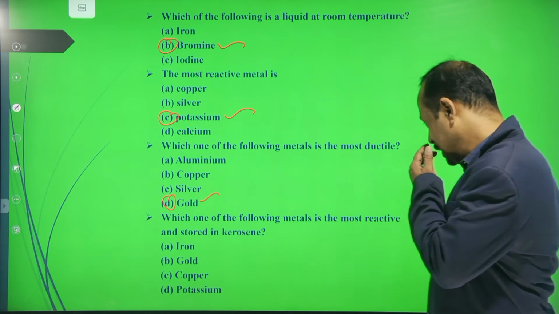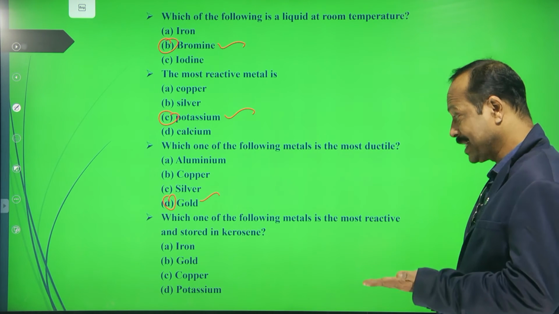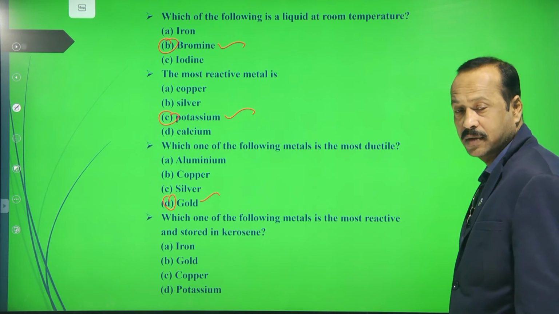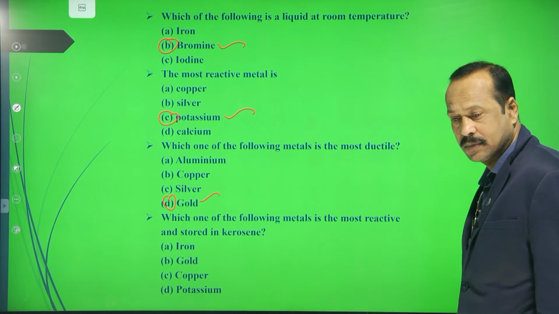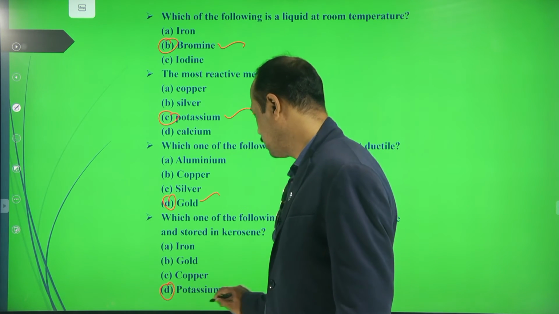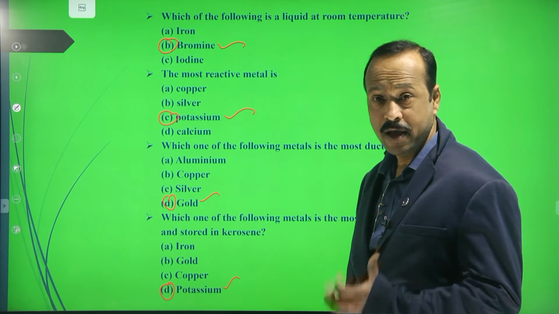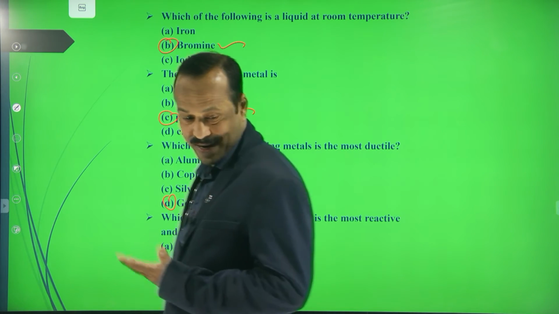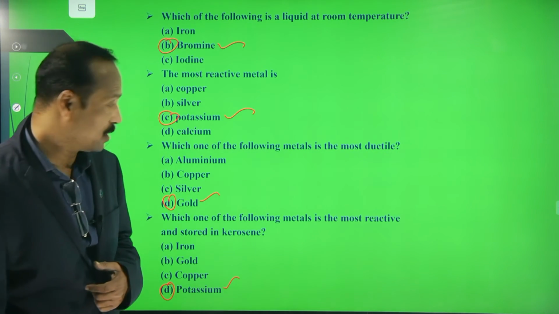Which one of the following metals is the most reactive and stored in kerosene? Potassium. Potassium, also very good. When it is put in water, what happens? It will react very vigorously and violently, and it catches fire.